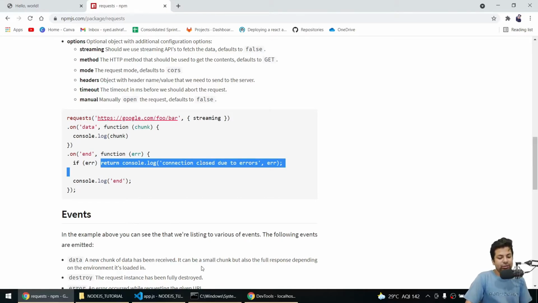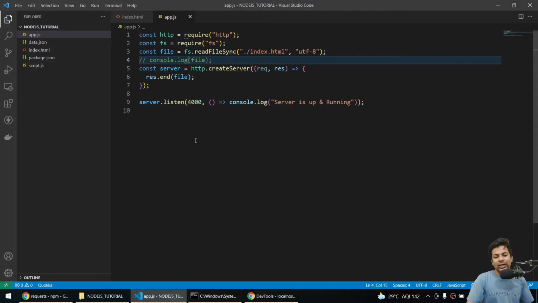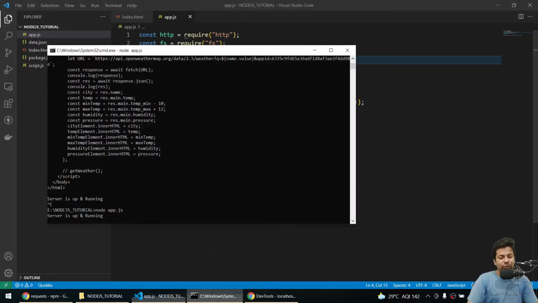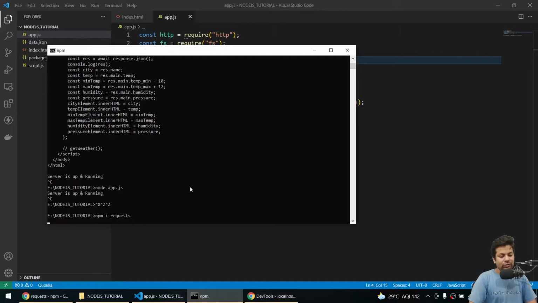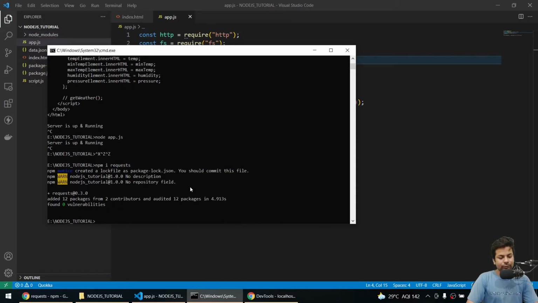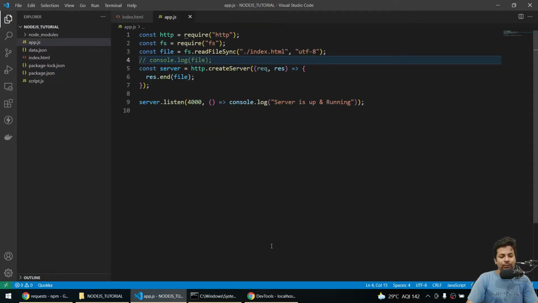So let's firstly install this request module. If you are getting confused, when I do it then you'll understand better. So I'll say npm install request. So it's getting installed, guys. Now if I open the package.json file, I got the request module. Okay guys, I've installed one module only till now. Now I don't know what I'll do in future.